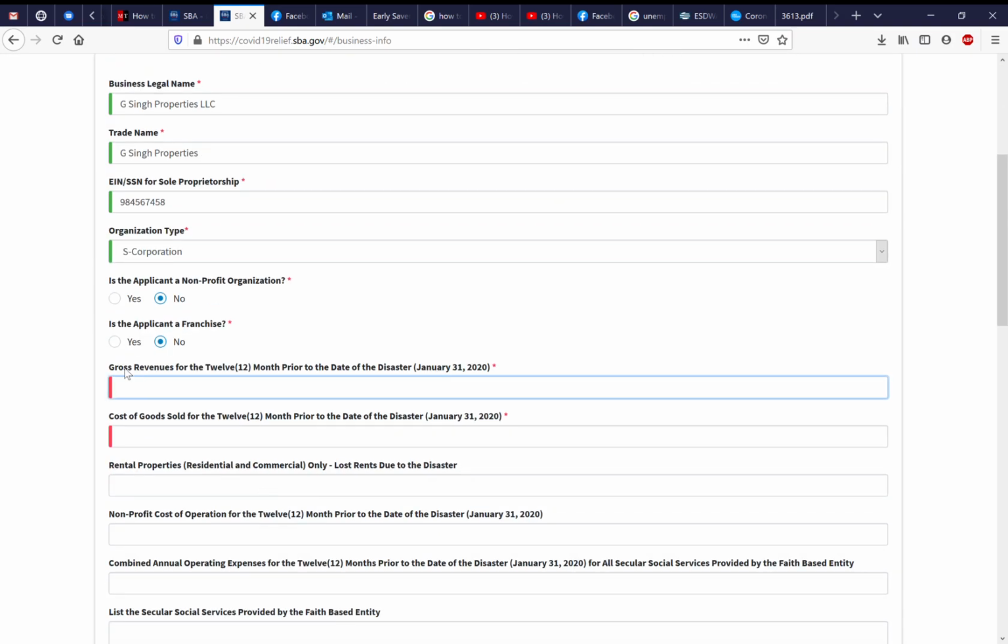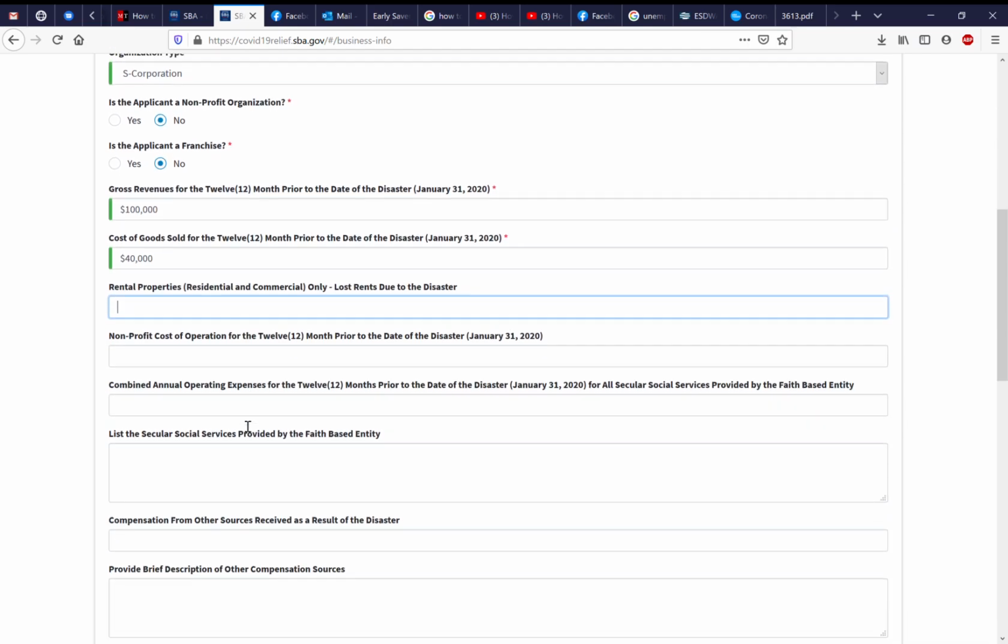And on the bottom, it talks about the gross revenue for the 12 months prior to the date of disaster. So that will be last year. For kicks and giggles, I'll put in 100,000. And then the next option is cost of goods sold. I don't know, based on your industry, what it is or what it is not. So this is where I again will suggest you get with your accountant or your lawyer to figure out what that is. For the sake of this, I'm going to put 40,000.